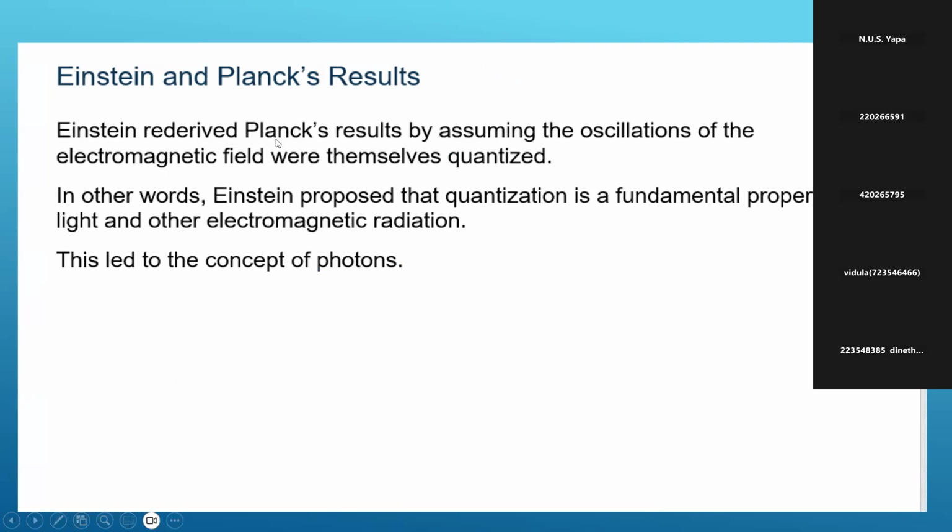In other words, Einstein proposed that quantization is a fundamental property of light and other electromagnetic radiation. So this led to the concept of photons for electromagnetic radiation. Then it can absorb photons, can emit photons, and we can see energy level differences, and we call this quantization. It's the fundamental property of light and electromagnetic radiation. Right?